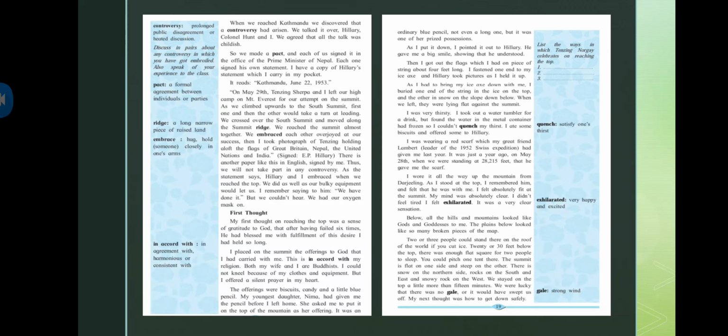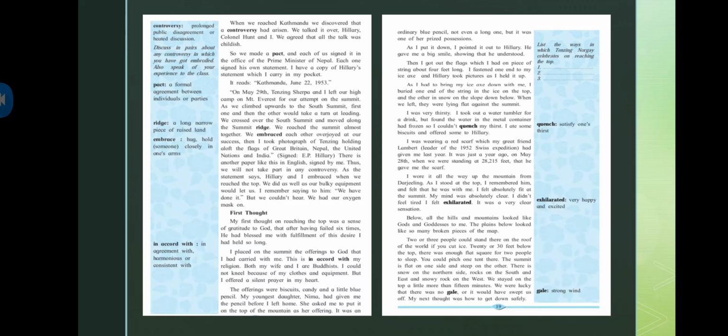I was wearing a red scarf which my great friend Lambert, leader of the 1952 Swiss expedition, had given me last year. It was just a year ago, on May 28th, when we were standing at 28,215 feet, that he gave me the scarf.